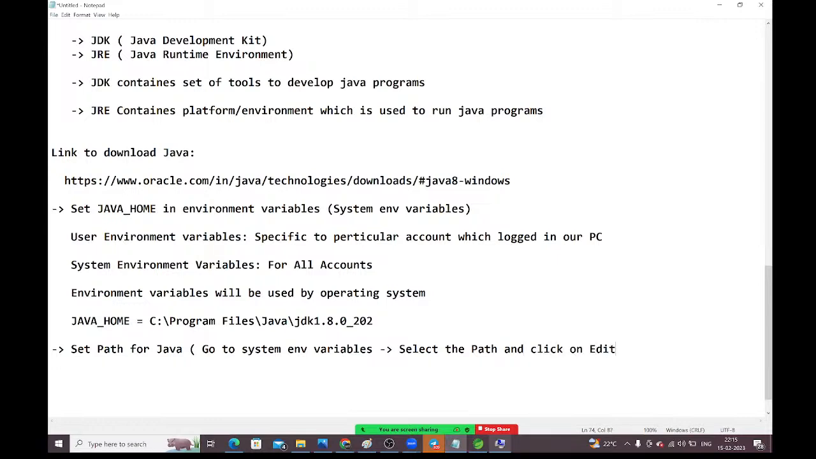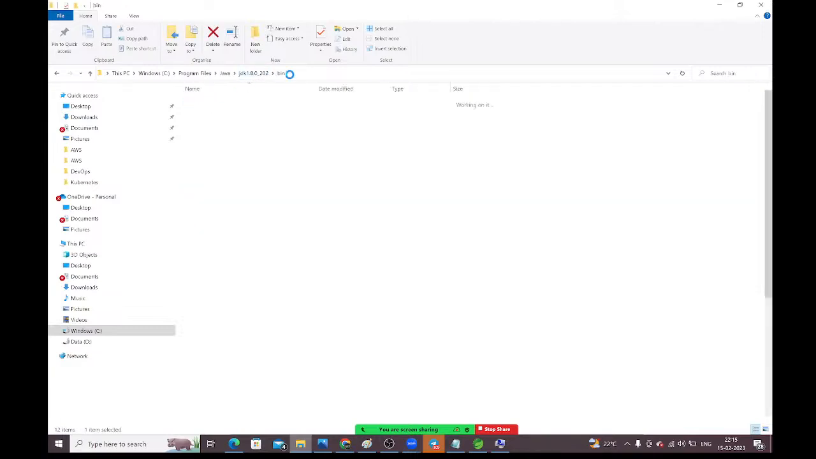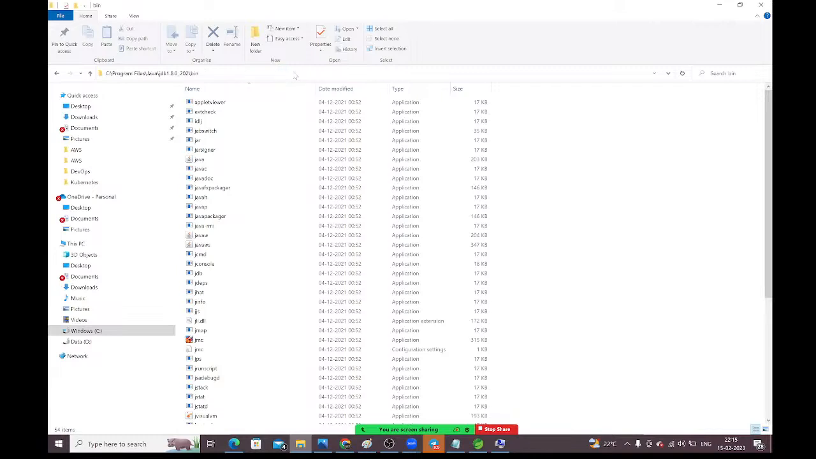Path is already available, guys. Just click on path and edit, then add the JDK path. That's it, guys. Where will you get that JDK path? Same location. We have selected up to JDK earlier. Now we need to take it up to bin. Up to bin we need to set as the path, guys.